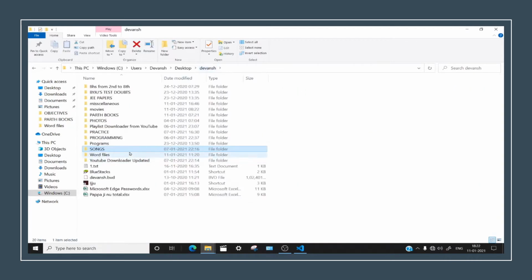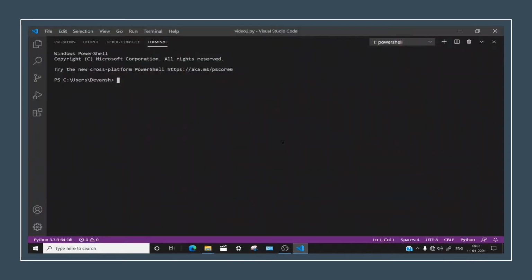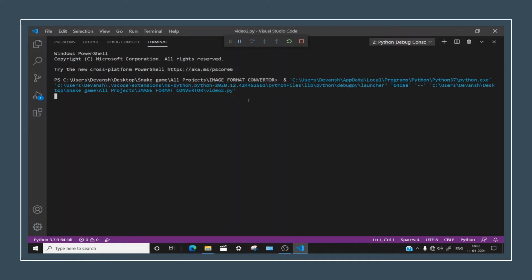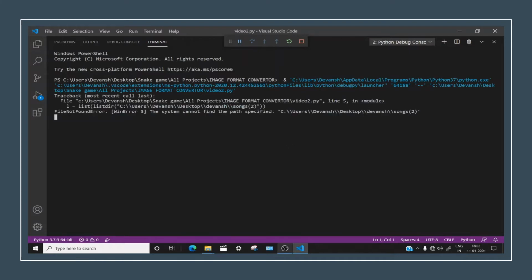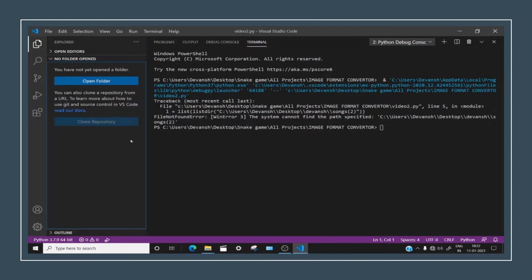Wait a minute, I have deleted the mp3 folder. That's perfect. Let's run. I have this program already made and I will teach you how to do these things. It will show up an error, but not an issue. Actually, this is an incorrect folder. But what we are going to do is just enjoy and do the project.